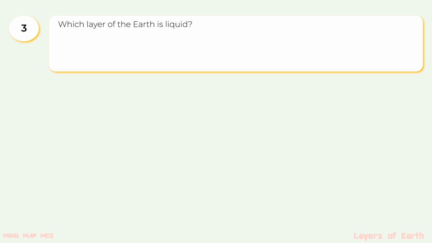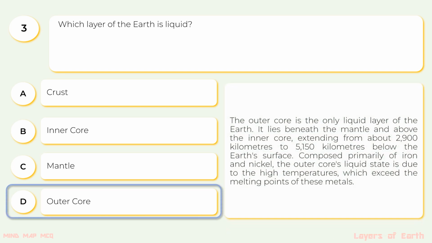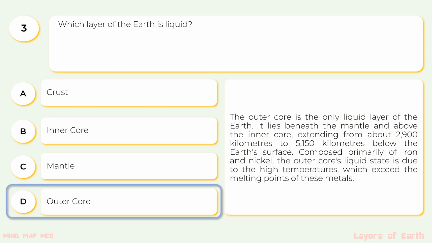3. Which layer of the Earth is liquid? The options are A. Crust, B. Inner core, C. Mantle, D. Outer core. The correct option is D. Outer core. The outer core is the only liquid layer of the Earth.